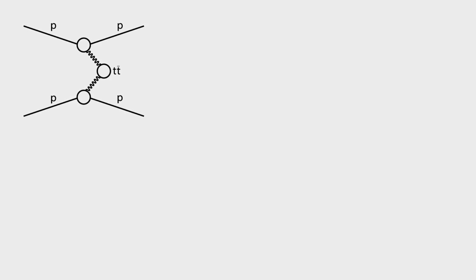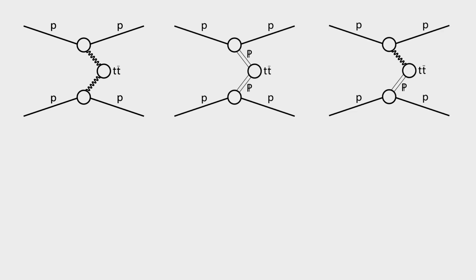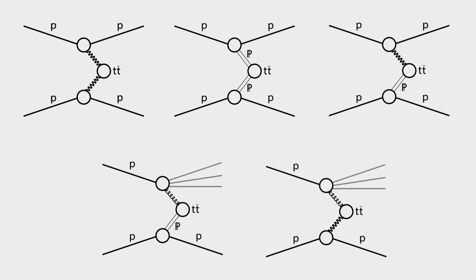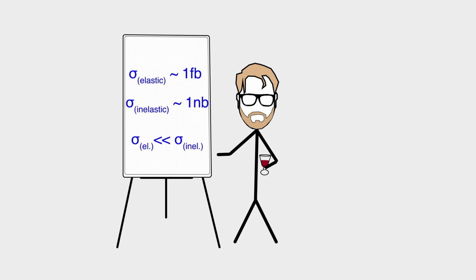So, we can have photons being the mediator, pomerons being the mediator, or even a mix of both. And if we include the semi-elastic cases as well, we have 5 processes that all contribute to elastic top production. So, why haven't we observed this process already? Well, the cross-sections of these processes are quite small compared to inelastic TT bar production. It would be very difficult to spot the rare elastic cases in the data, but there is a trick we can use to almost completely suppress the inelastic case.